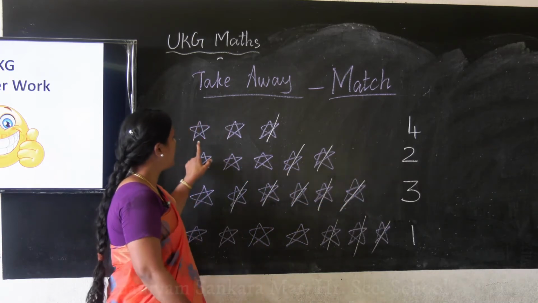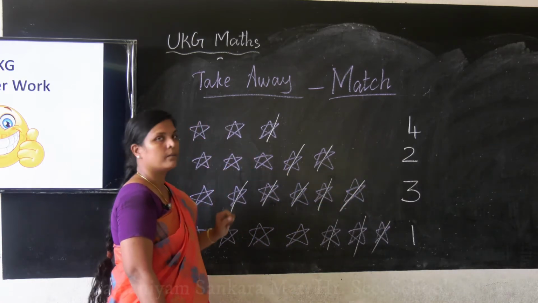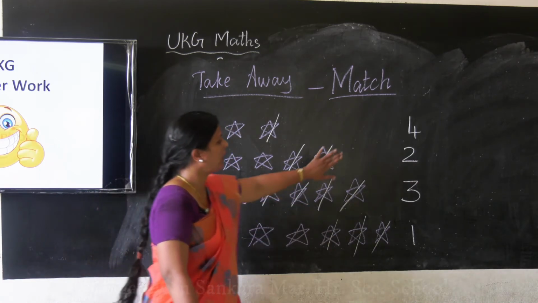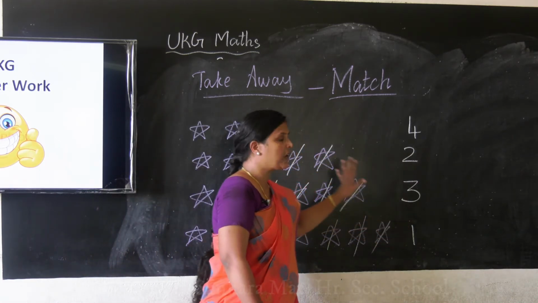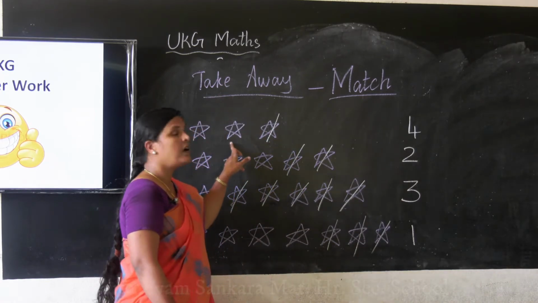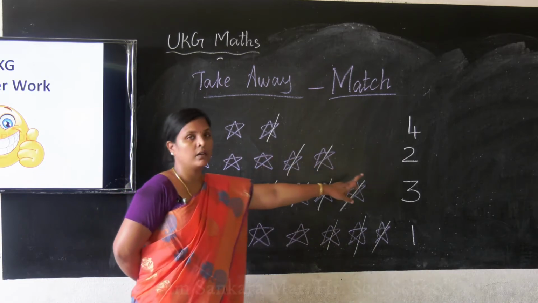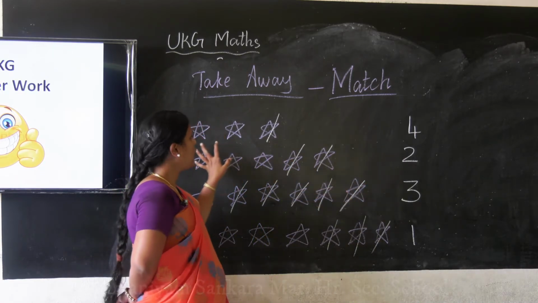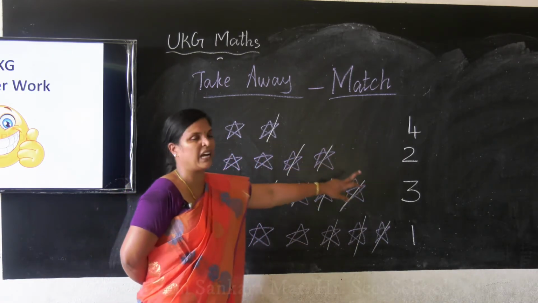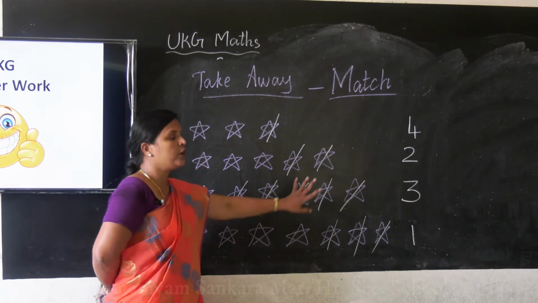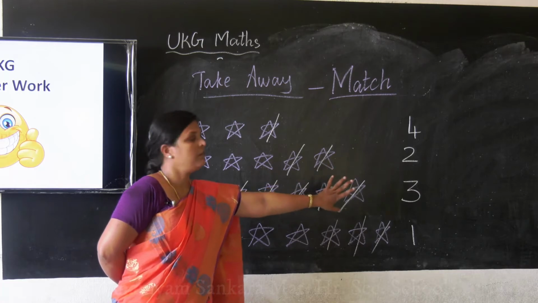Okay? Here 1, 2, 3. Here I have 4 questions. Here I have 4 answers. We are going to match the number of stars, left stars with the number. Okay. Here how many stars are left? We are going to match. Okay? Here how many stars are left? We are going to match that number with that number.